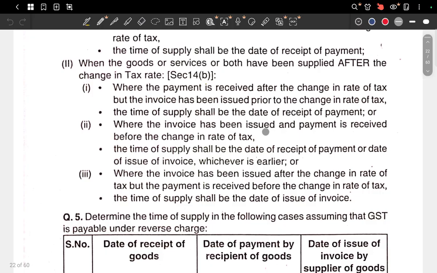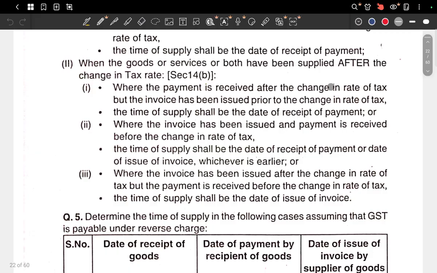Now, the payment is received after the change in rate of tax, but the invoice has been issued prior to the change in rate of tax. The time of supply is the date of receipt of payment. Previously we saw that the service or goods had been supplied before the change in rate of tax.